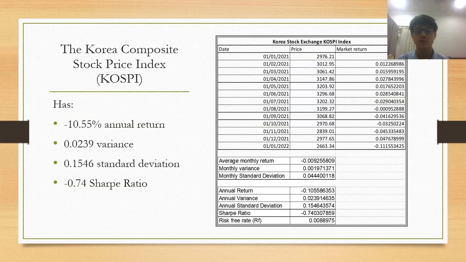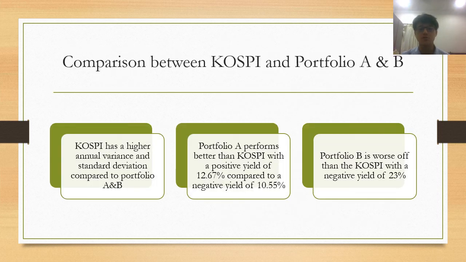The Korea Composite Stock Price Index (KOSPI) has an annual return of negative 10.55%, variance of 0.0239, standard deviation of 0.1546, and a negative 0.74 Sharpe ratio during the holding period. It's not surprising, as the study by Pyo 2021 has demonstrated that the pandemic has caused a high stock return volatility on the KOSPI index due to government policies and measures against the pandemic, therefore increasing the risk of the stock market index. From the comparison between the Korea Composite Stock Price Index and portfolio A and B, the KOSPI index has a higher variance and standard deviation than both portfolio A and B, meaning it has a higher risk than both of the portfolios.